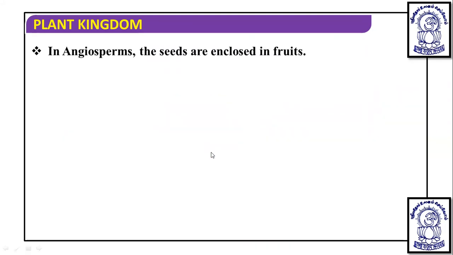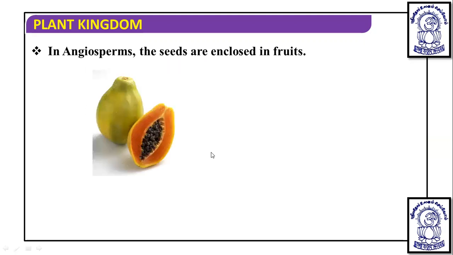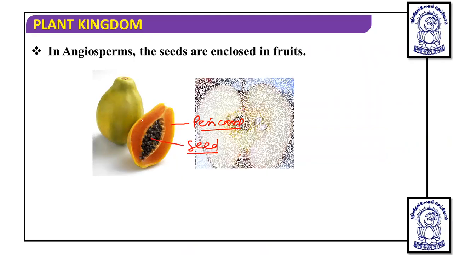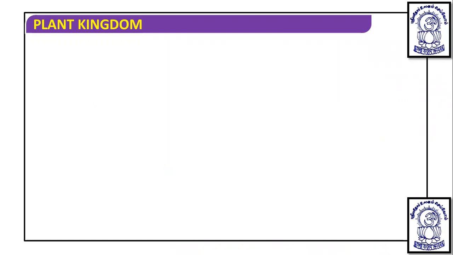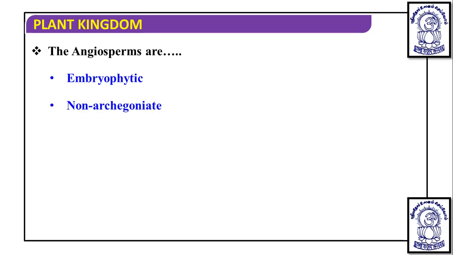So in angiosperms, seeds are enclosed within the fruits. You can see this is the fruit, and in the fruit this is the pericarp part, and this is the seed. The whole fruit is formed. The angiosperms are embryophytic, so embryo formation occurs. They are non-archegoniate, which means archegonia is not there as a female sex organ.